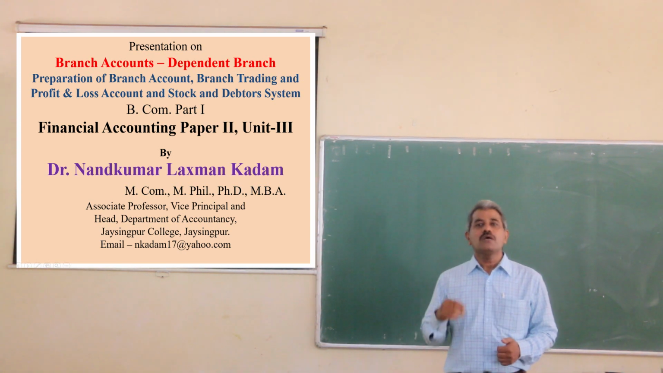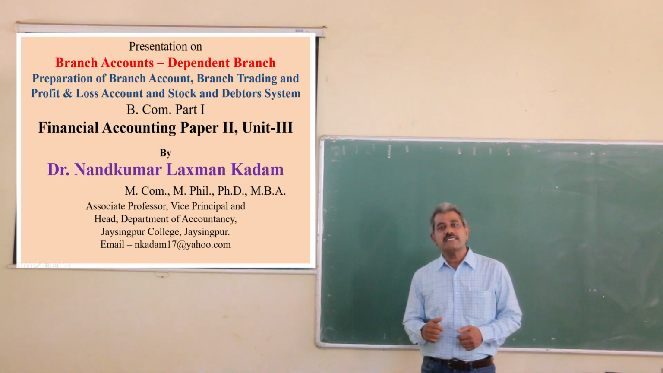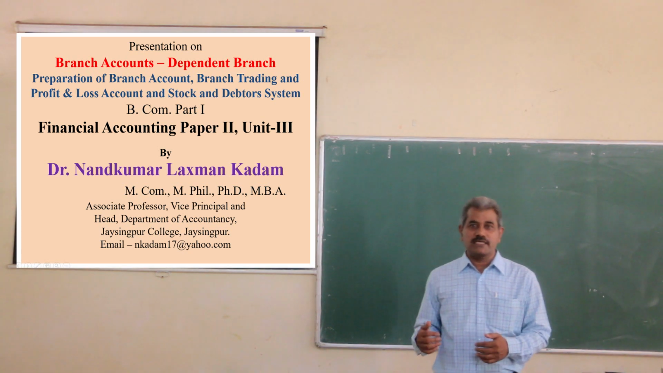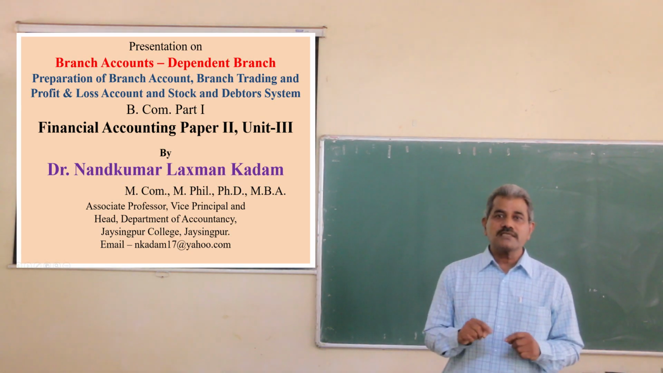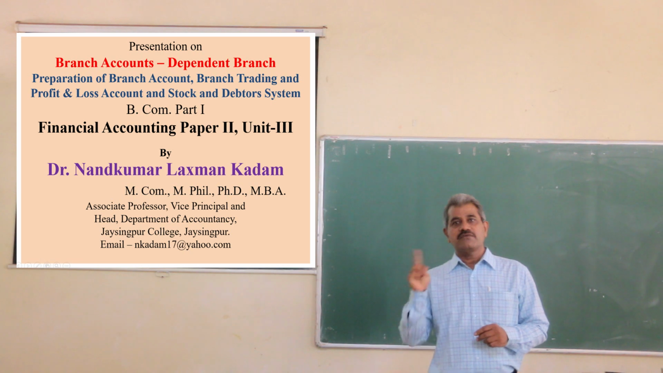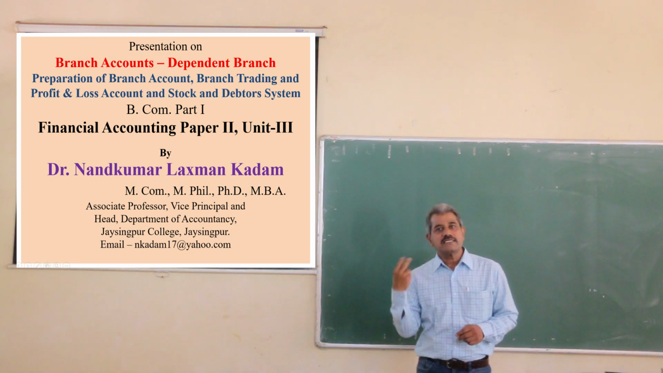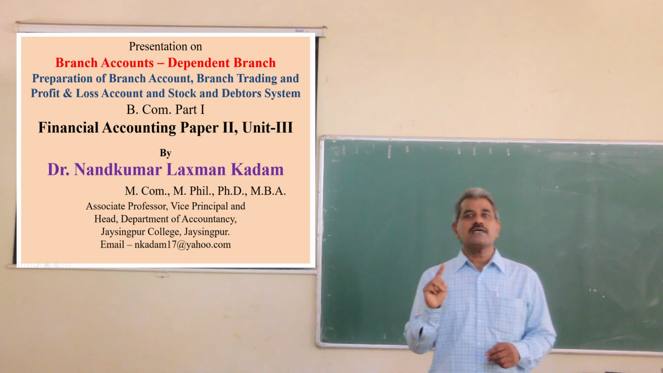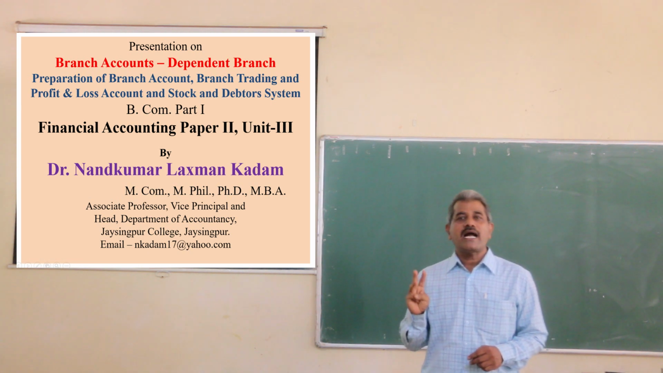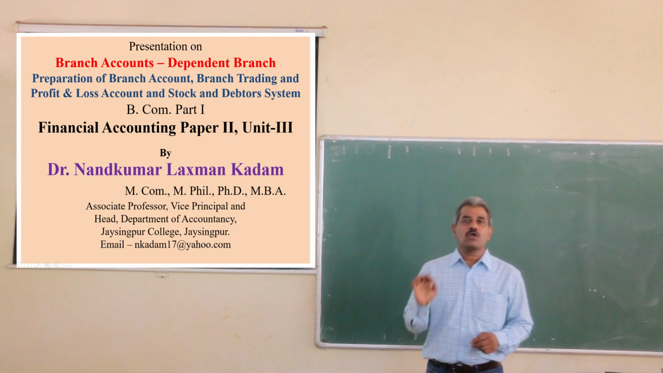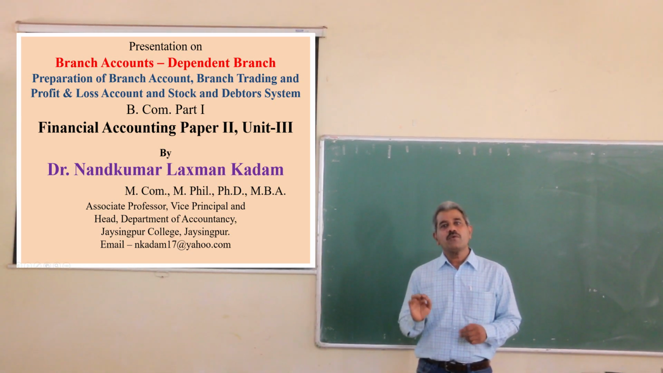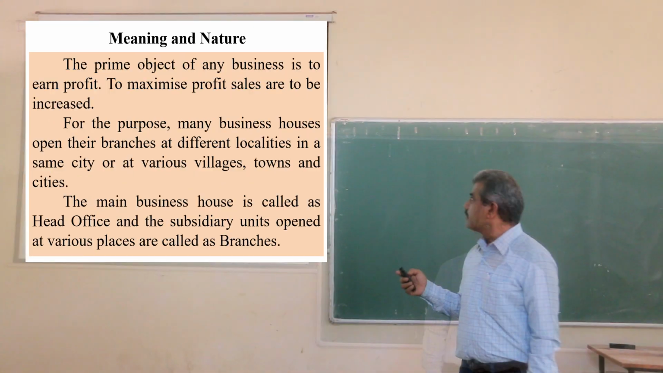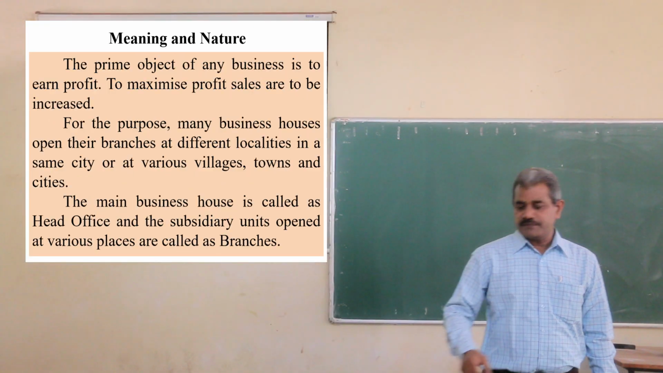And in the third part, we will discuss the accounting entries under stock and debtors method or stock and debtors system. Thus, the total discussion is divided in three parts. First is the introductory part. In the second part, we will discuss the accounting under branch account method and branch profit loss account method. And in the third part, we will discuss stock and debtors system. Now we will discuss only the first part, that is the introductory part. Okay, then we will have some discussion.